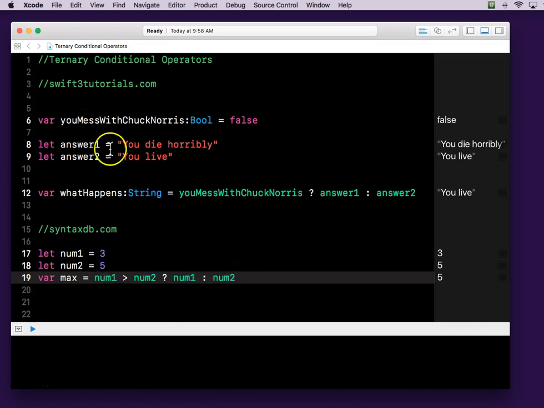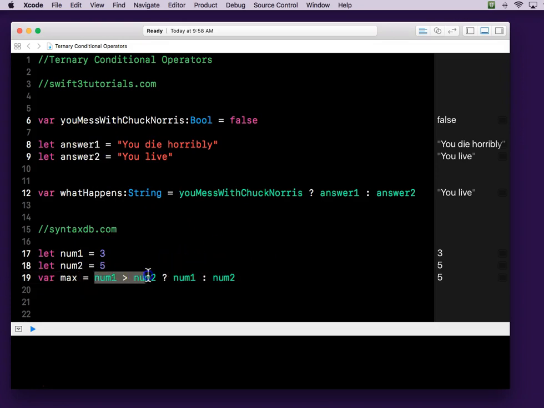Not exactly as fun as this Chuck Norris example, but it is an example of using, instead of a bool, a condition. So it seems like you need a true or false thing to go right here. True or false, question, then this is your answer. If it's not this, then let's return this one.